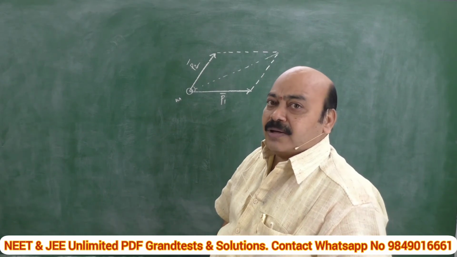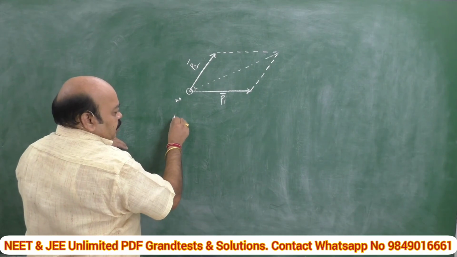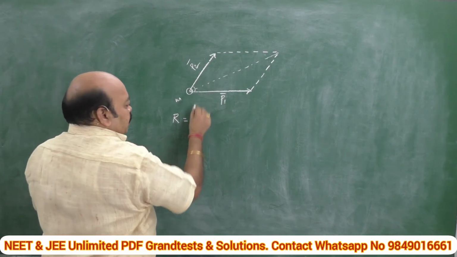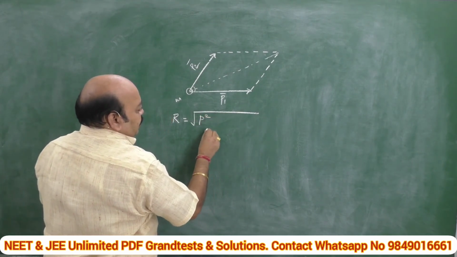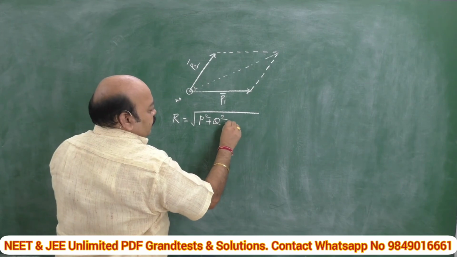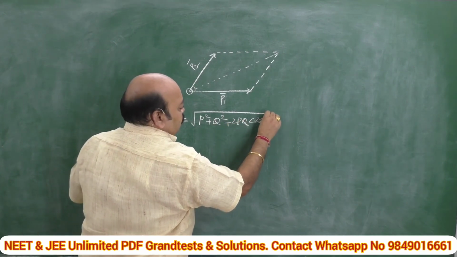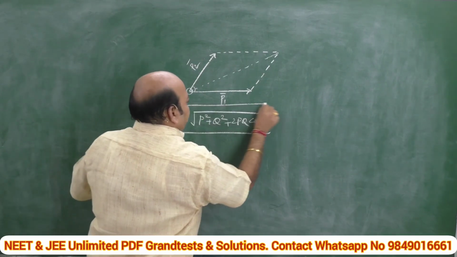This is called the resultant. Resultant R is equal to square root of P square plus Q square plus 2PQ cos theta. This is the standard equation from the parallelogram law.